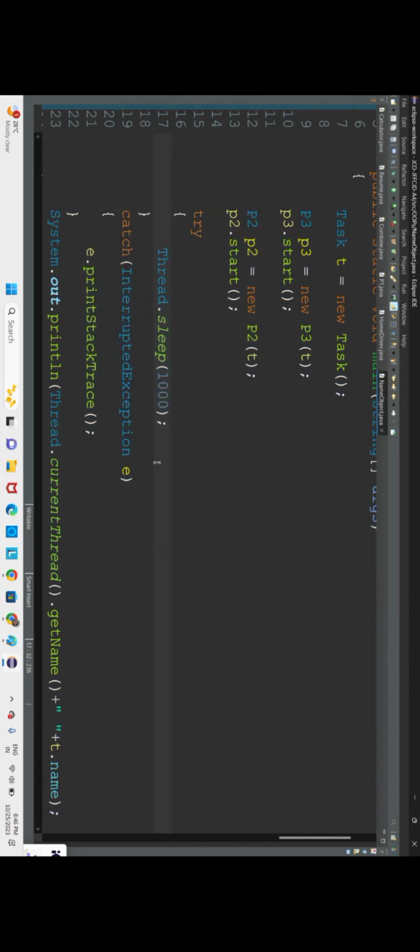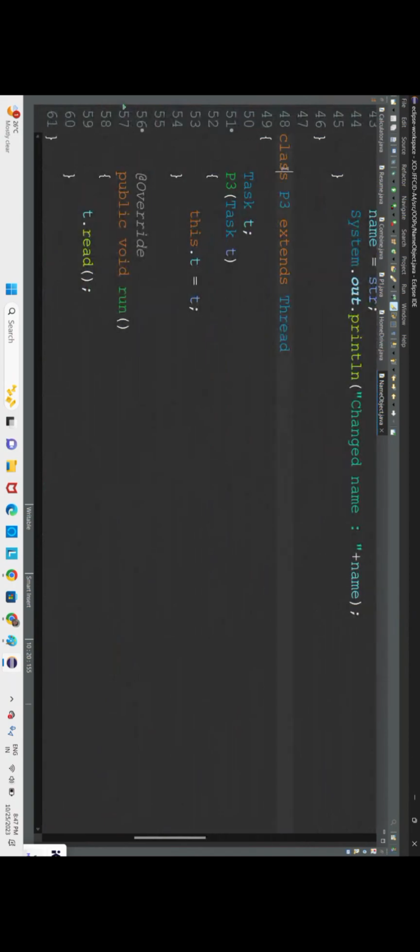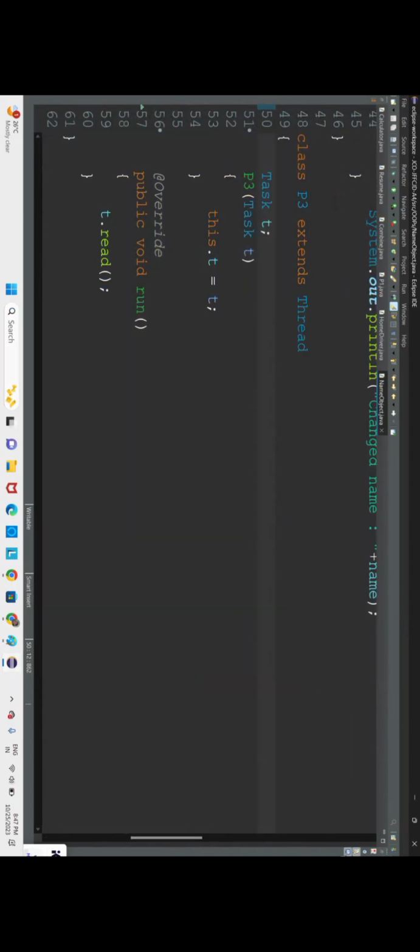After making it wait for 1 second, meanwhile the other thread to read the data is reading and executing. So person 3 will read the data first.